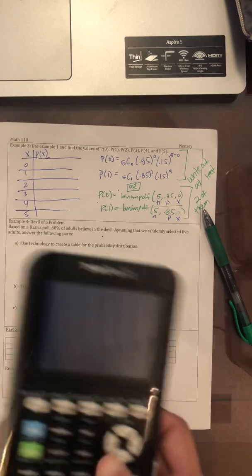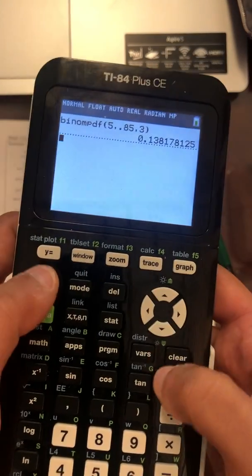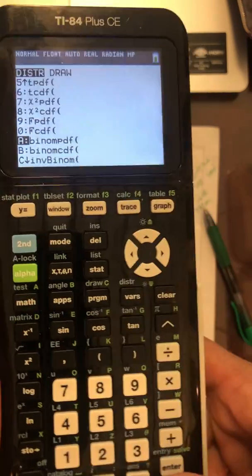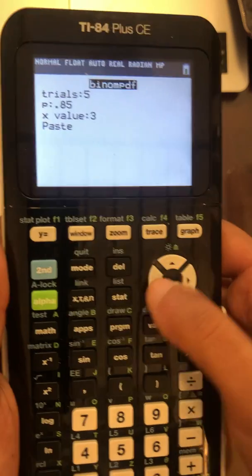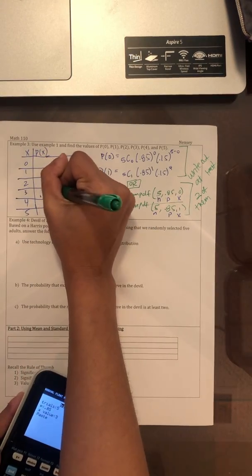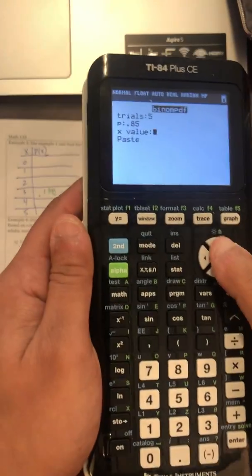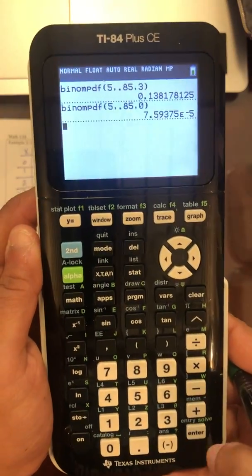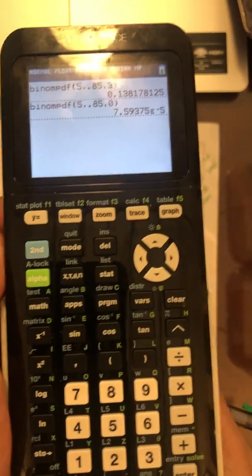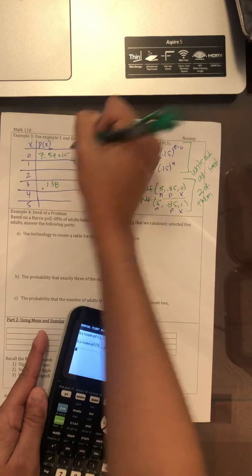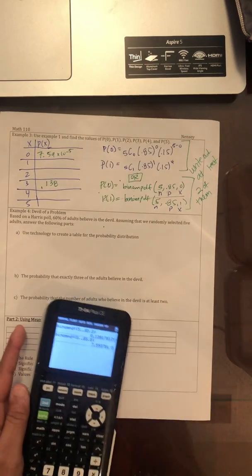Okay, so I'm going to do the first one. Again, I'm going to just do binomial PDF because it's easier for me, and I'll show you guys a little shortcut. So binomial PDF. Well, this one was for 3, so for 3, I can actually just write it in as 0.138. We already solved that. But let's plug in 0. Ooh, this is scientific notation, so I'm going to write 7.59 times 10 to the negative 5.